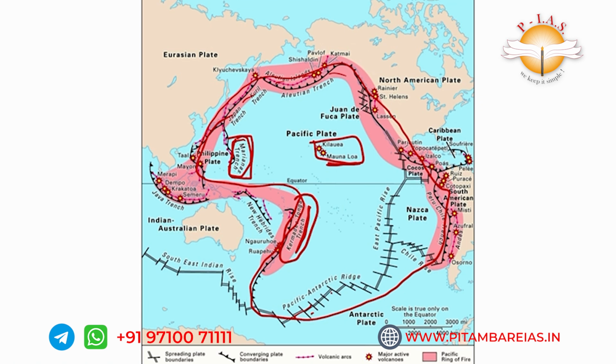Now we just see the borders. Here it is the Philippine Plate. This is Japan Trench, Kuril Trench. Aleutian Islands are located here, so this is Aleutian Trench. And one here is the Juan de Fuca Plate, and here Peru-Chile Trench, it is important. And here the Pacific Antarctic Ridge is important.